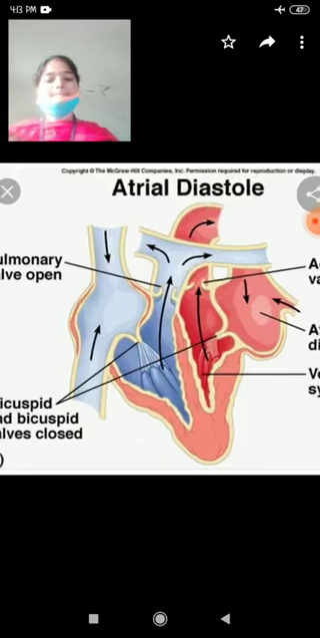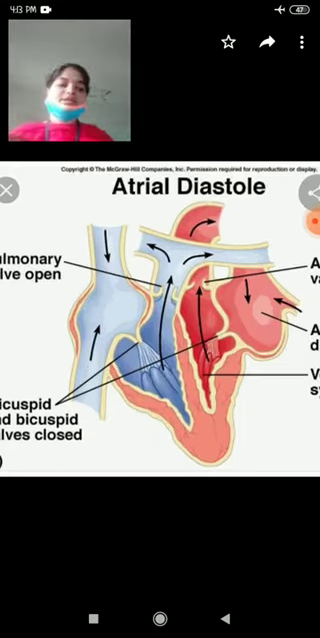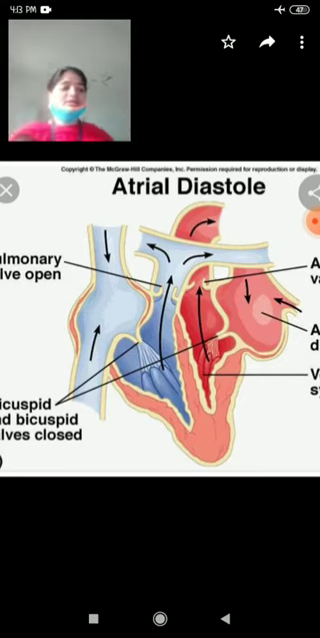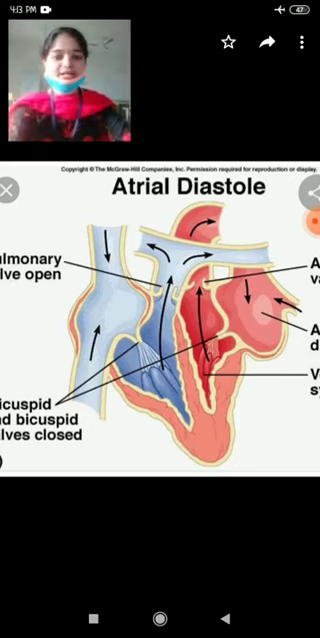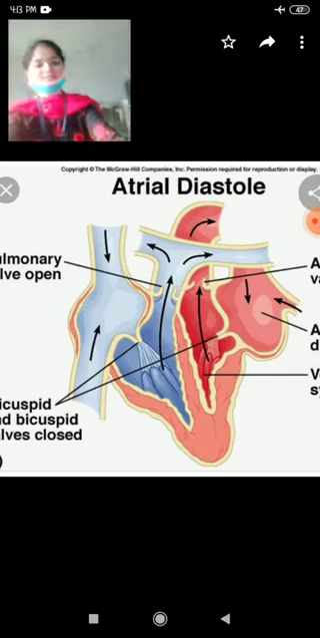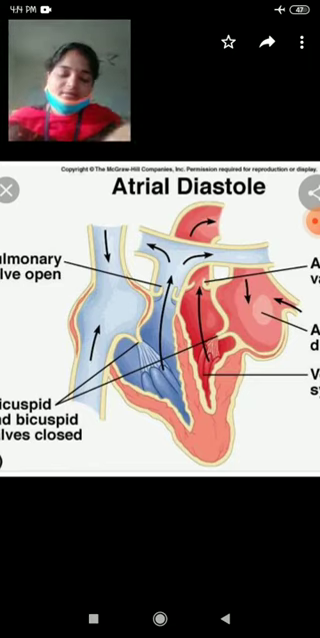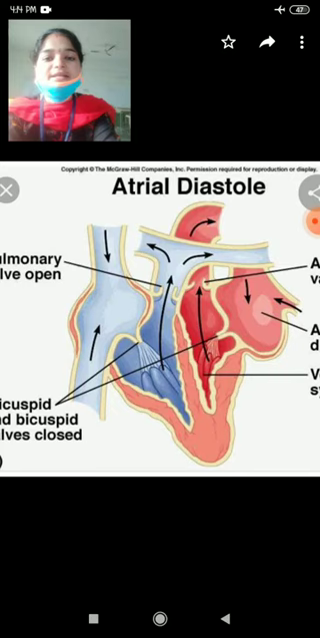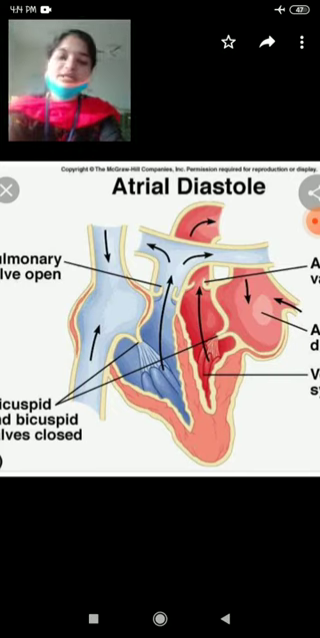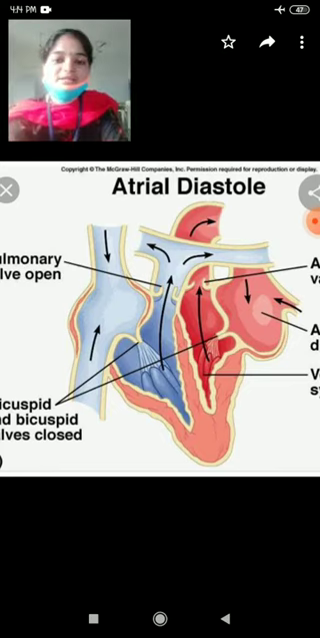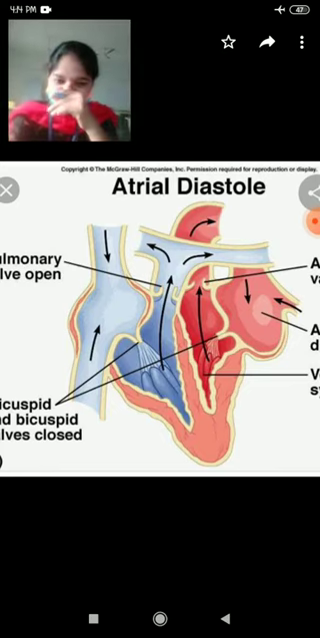Okay, the functioning of heart. The heart shows a continuous contraction and relaxation process. The heart always shows continuous alternate contractions and relaxations. The contraction is called systole and the relaxation is called diastole.